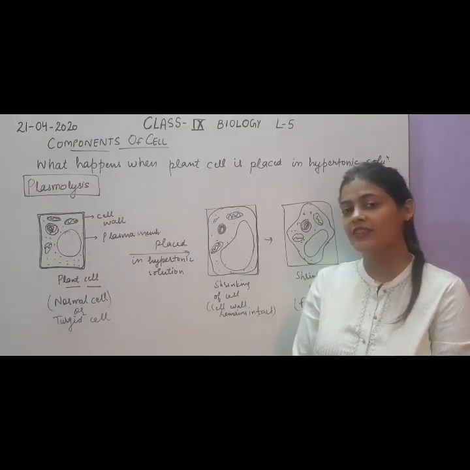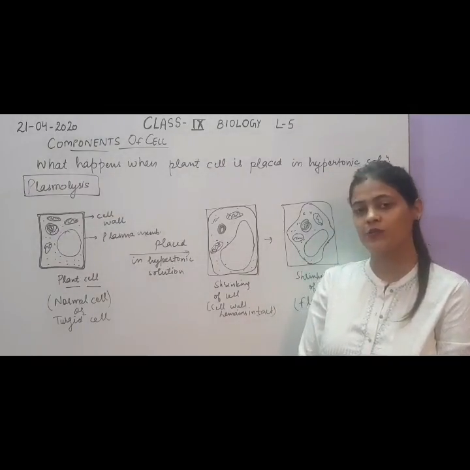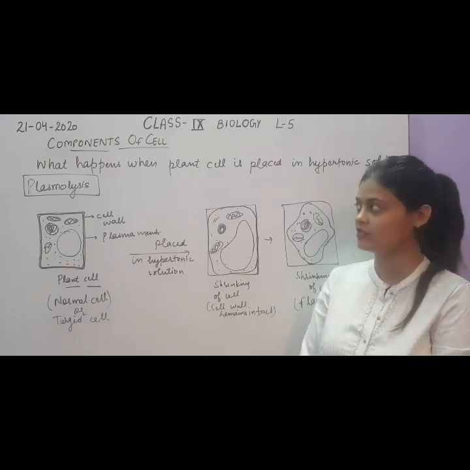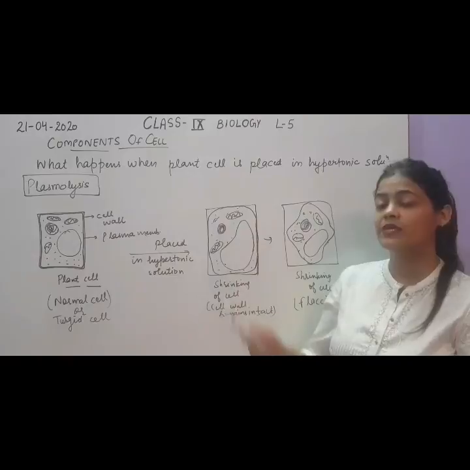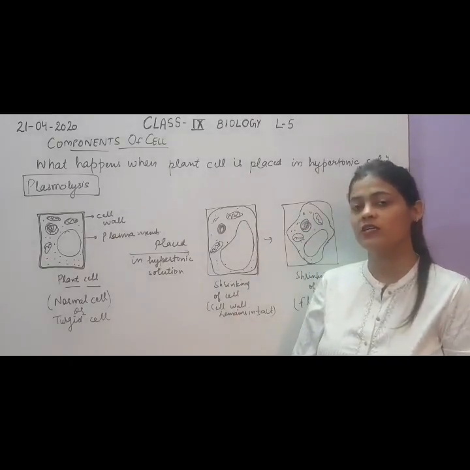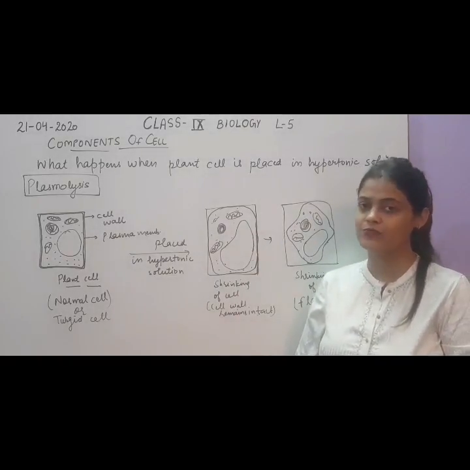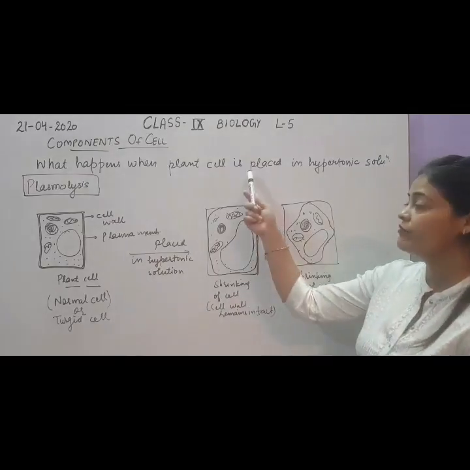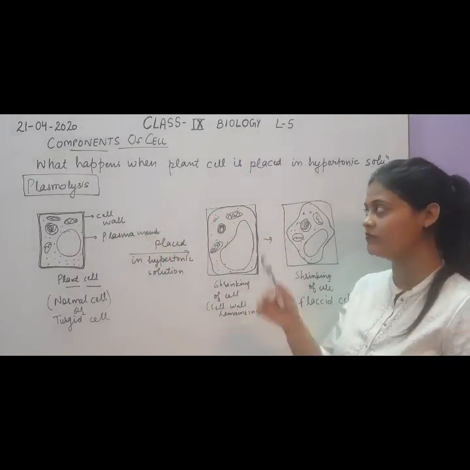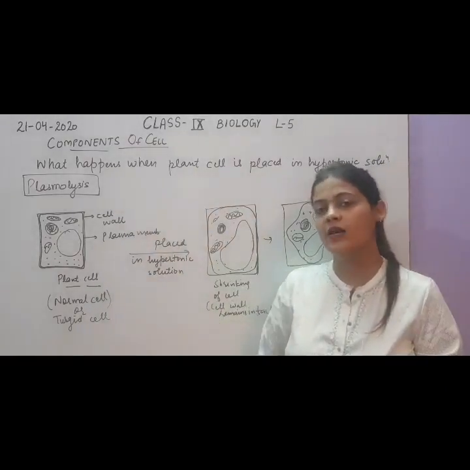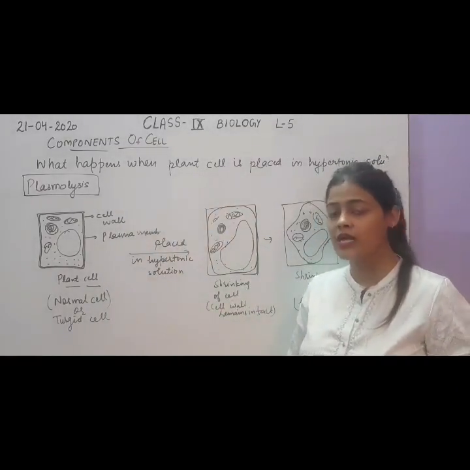But if you will see, when the cell is placed in hypertonic solution, what will be the condition? So when the plant cell, we are basically talking about the plant cell because cell wall is present in plant cell. So when plant cell is placed, or the fungal cell, bacterial cell, in a hypertonic solution, normally what happens?